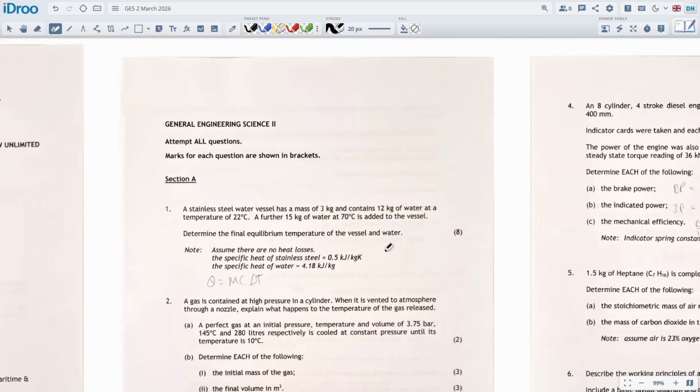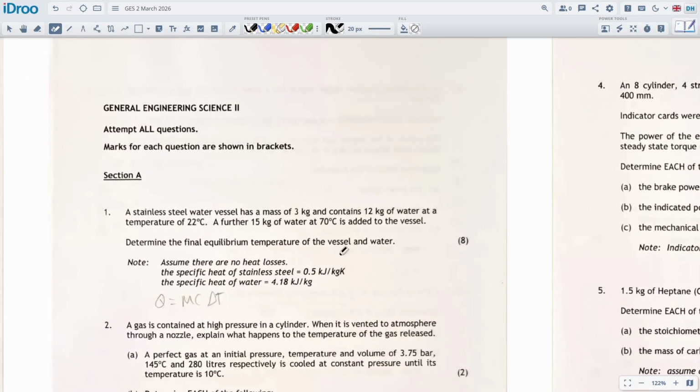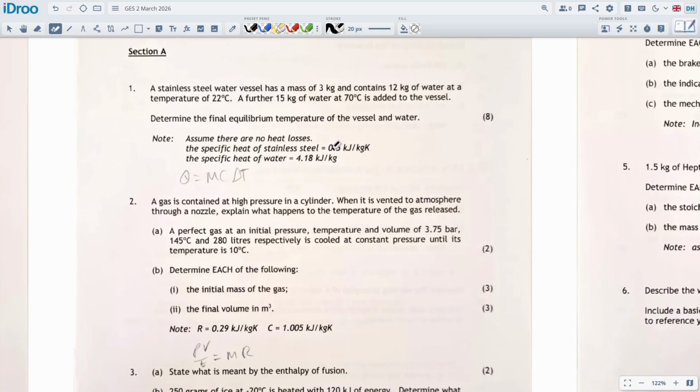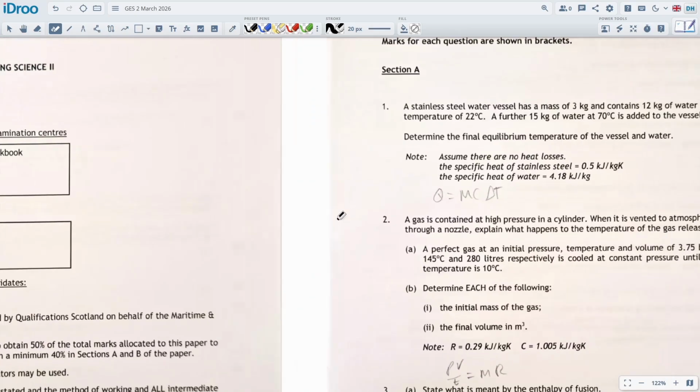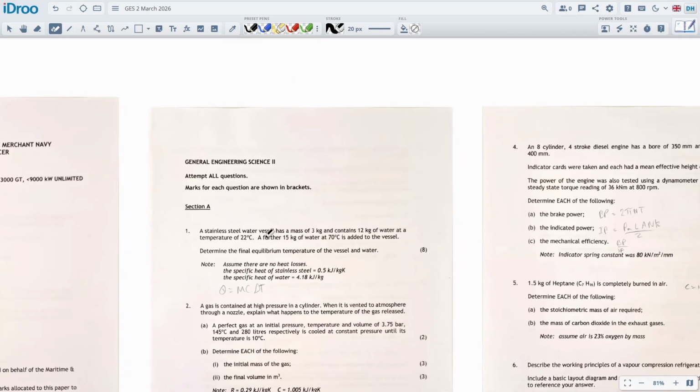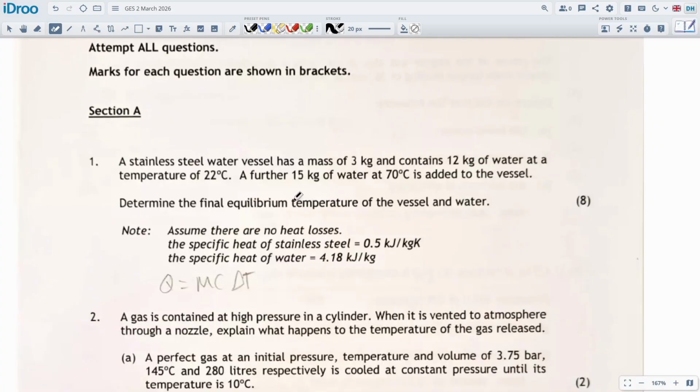What about the actual questions themselves? So let's have a quick skim through the paper, see how it is. It's really weird, but I do expect to see some repetition in some of these questions, like repetition of topics. They seem to do that quite often these days on the GS2, which I think is kind of a waste of a question, right? But whatever. If you know it, you know it.